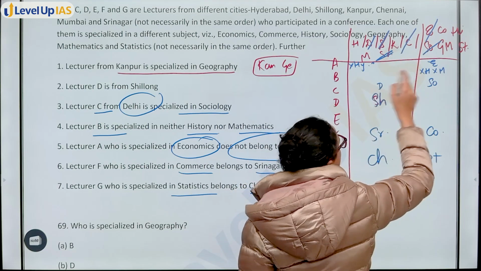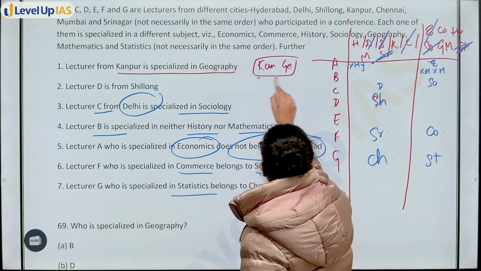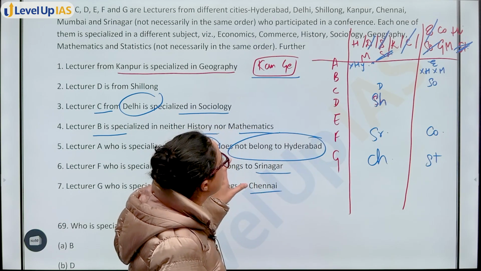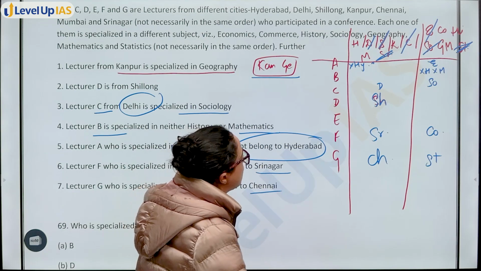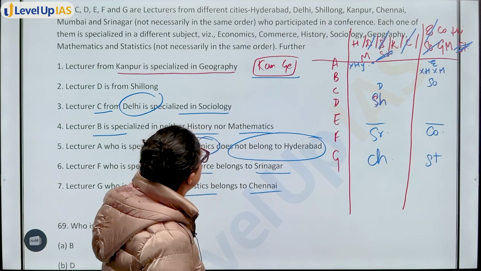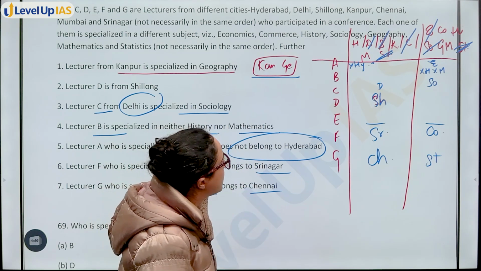Cancel C, cancel statistics from here. Now, you also know Kanpur and geography go together. So that means you have to find whether you can place Kanpur and geography somewhere. Okay. So you know that it can either be at E, okay, or it can be at B. B is specialized in neither history nor mathematics, right?